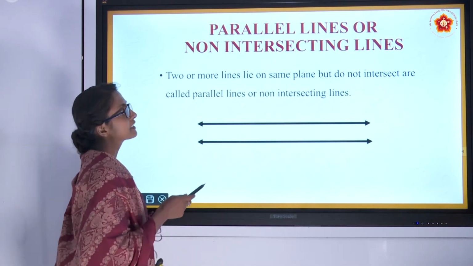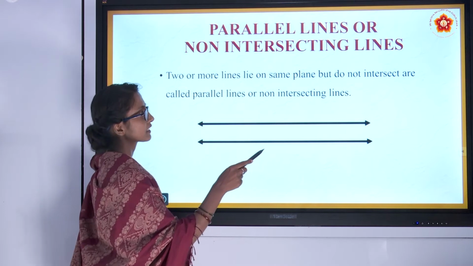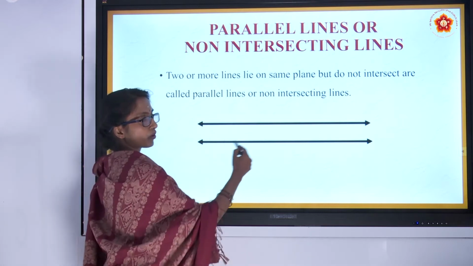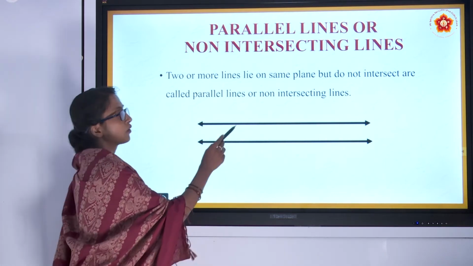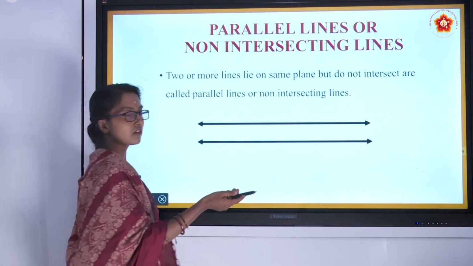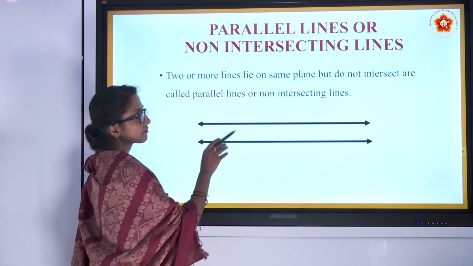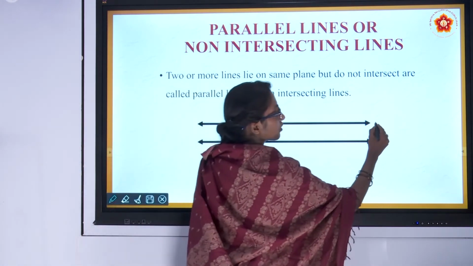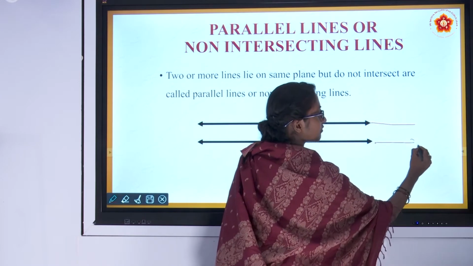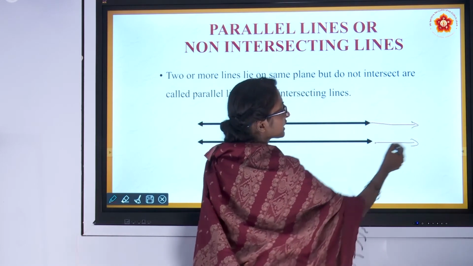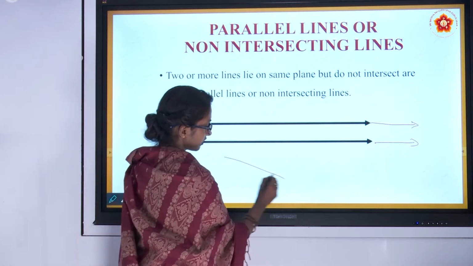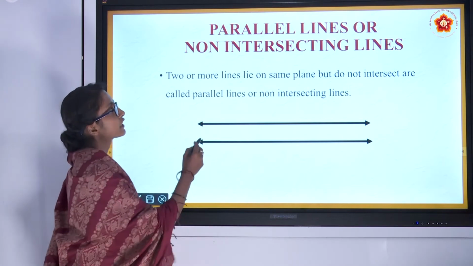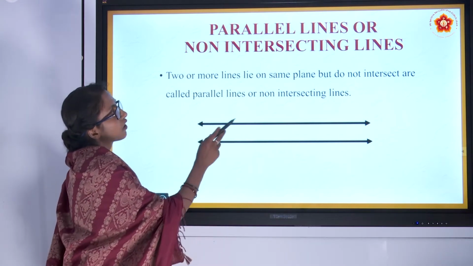Two or more lines that lie on the same plane but do not intersect are called parallel lines or non-intersecting lines. You are able to observe two lines here, but more than two is also possible. If they lie on the same plane and do not intersect, meaning they move forward in the same way and never intersect at any point, then they are said to be parallel lines or non-intersecting lines.